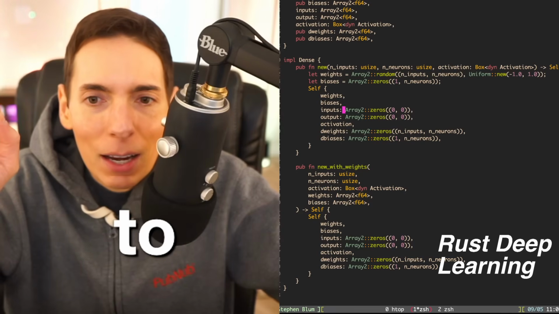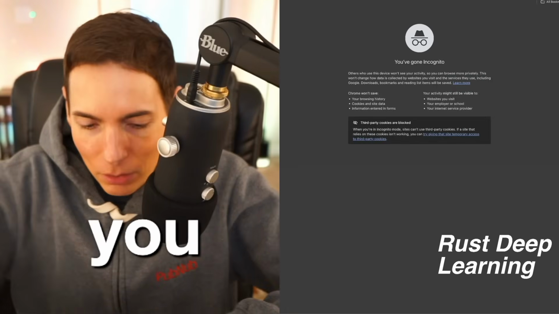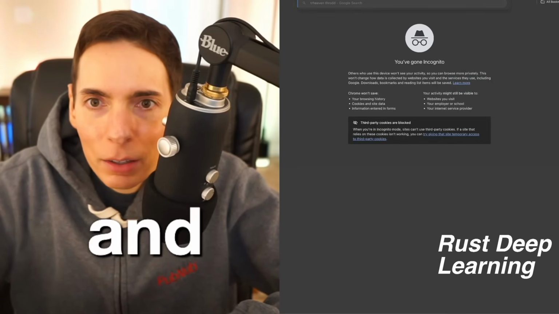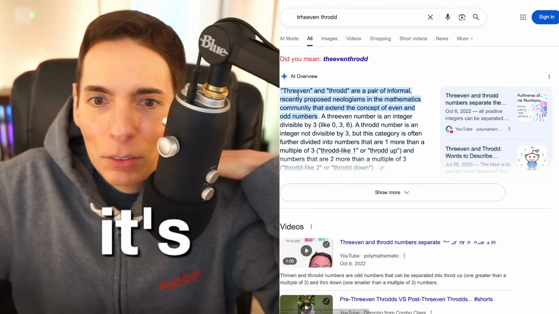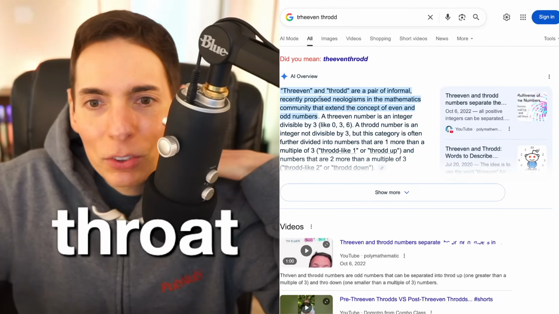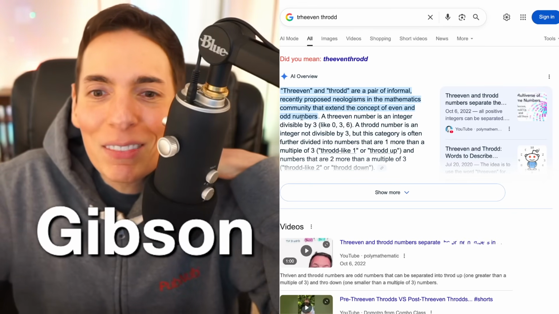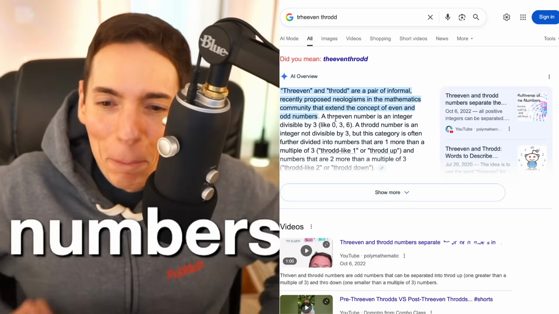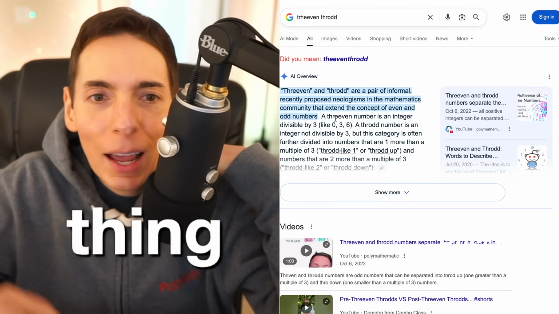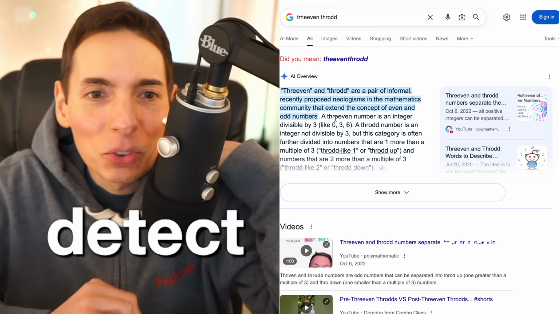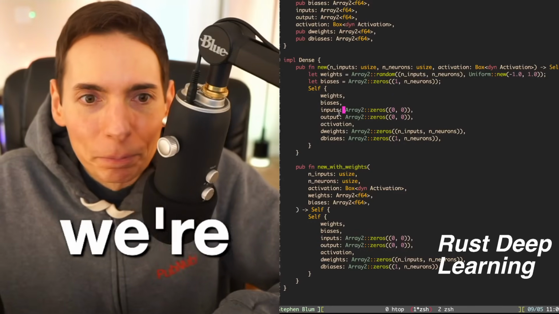We're going to build a Threven and Throd detector. Check this out. Threven and Throd. These are real words. Threven and Throd are a pair of informal, recently proposed neologisms from a mathematical community that extend the concept of even and odd numbers. Yeah. All right. So it's new, right? It's a new kind of thing. So we're going to build an AI to detect those numbers. Isn't that cool? That's what we're going to do today.